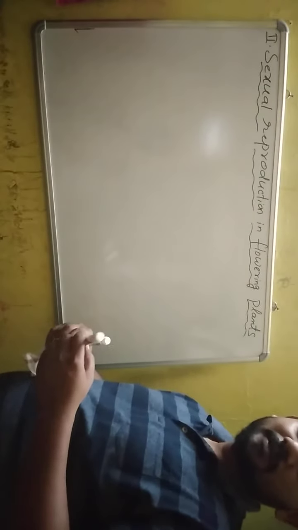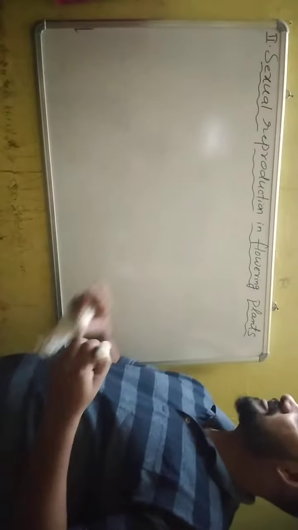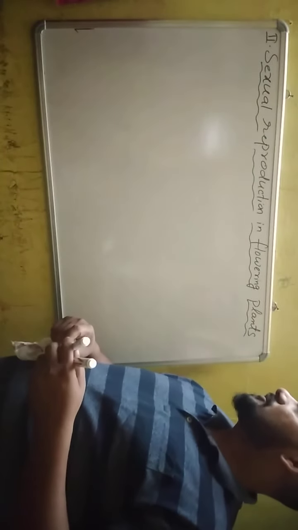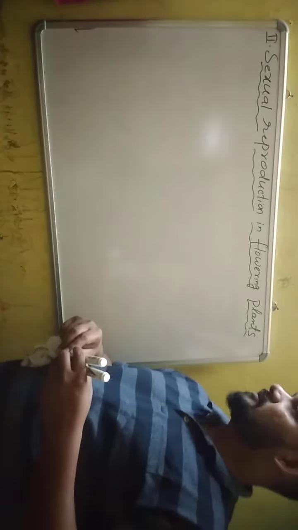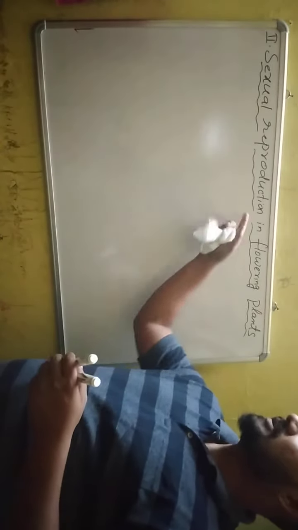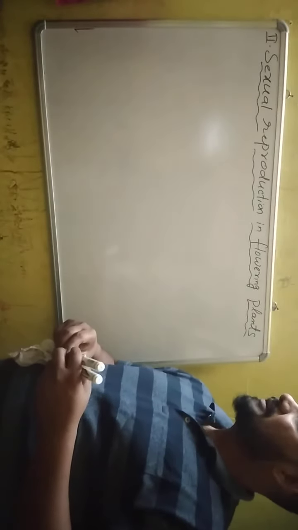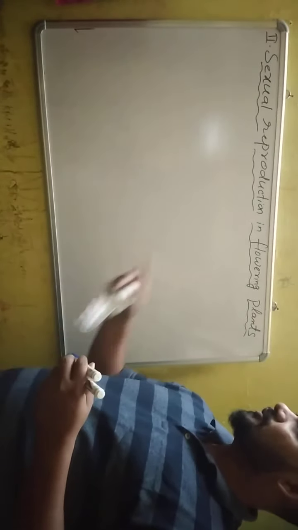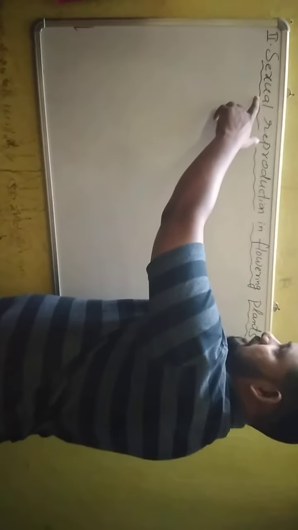Morning students. In this video we will discuss the second chapter, that is sexual reproduction in flowering plants. Flowering plants are also called angiosperms. This is one of the most important chapters for all different types of exams. It is very lengthy and very important. So what is the chapter sexual reproduction in flowering plants?